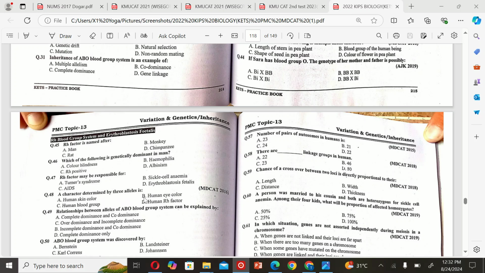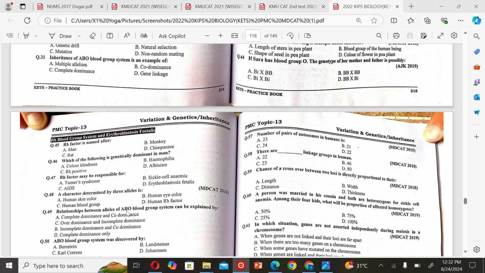The next MCQ is: a character determined by three alleles is A. Human skin color, B. Human eye color, C. Human blood color, blood group, and D. Human Rh factor. So the correct option is B. Human eye color.